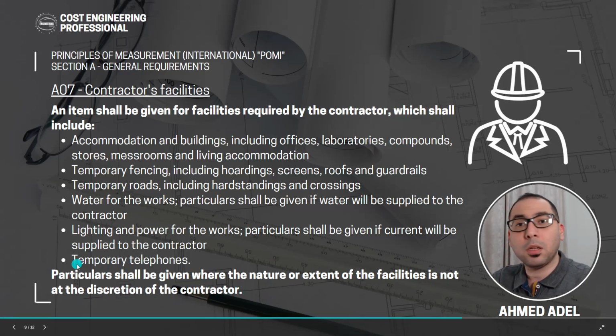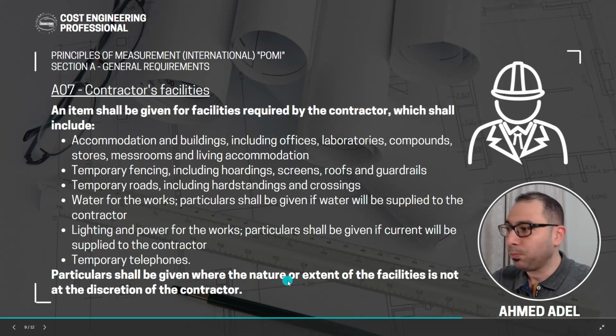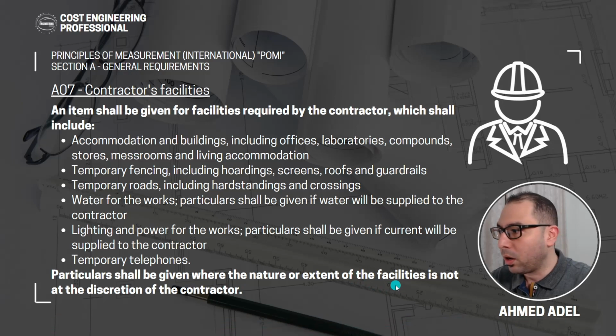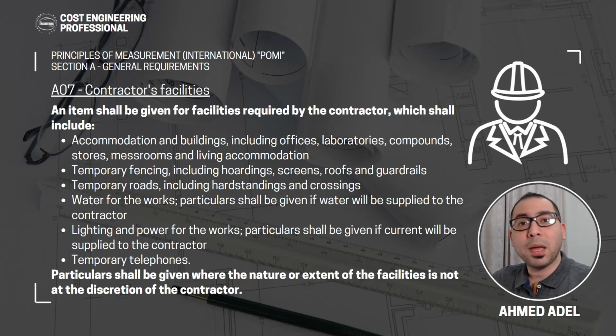This word will be repeated with us in so many sections and in so many subsections in the POMI, and I want to explain this briefly. So they are saying that you should give particulars where the nature or extent of whatever required is not at the discretion of the contractor. So what is the meaning of that? What is the meaning of the word discretion? Discretion is the freedom to make decisions on such situations. So this is the discretion. If you have the freedom to make a decision on something, then this thing is at your discretion.